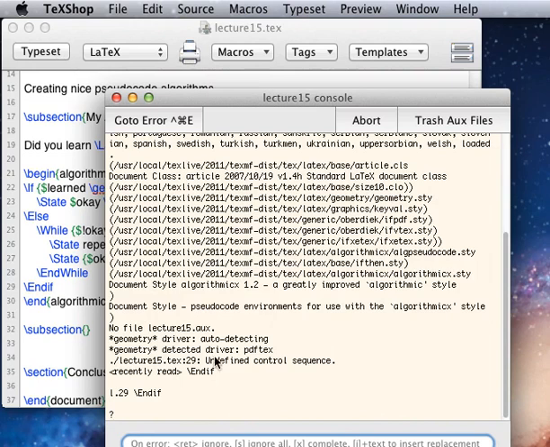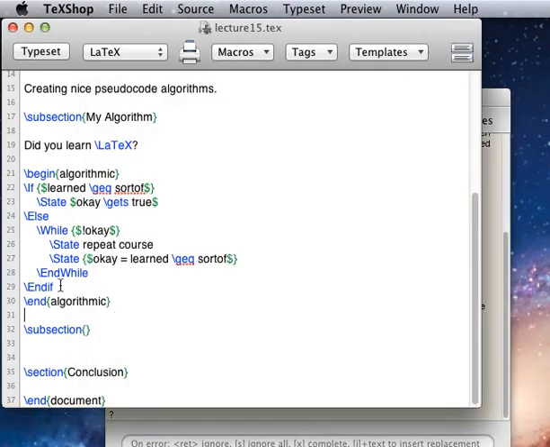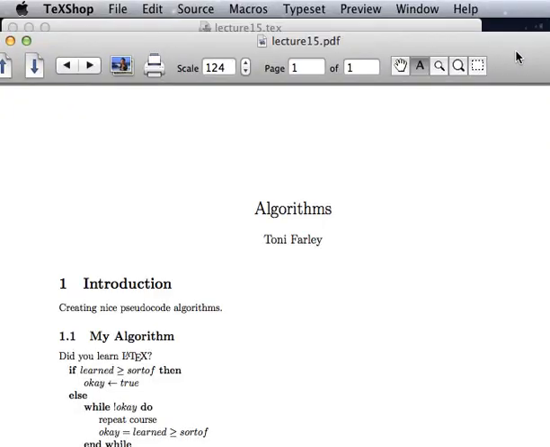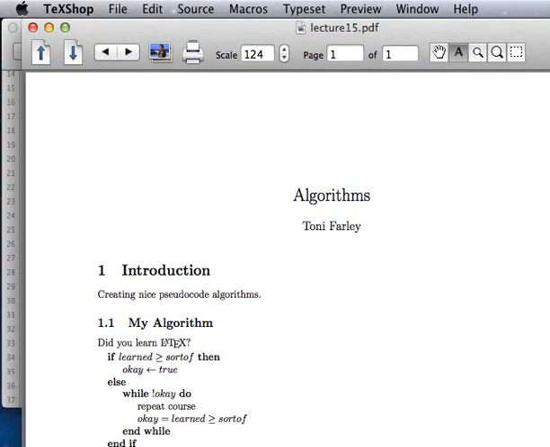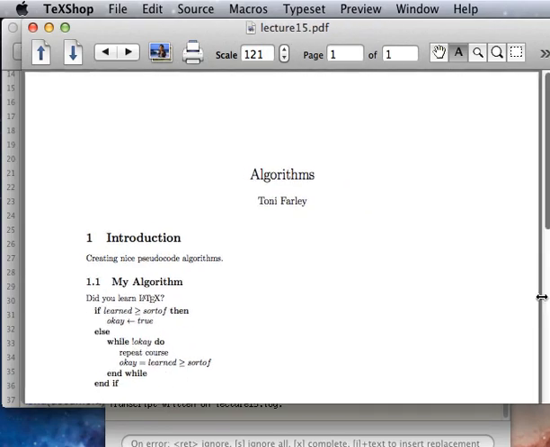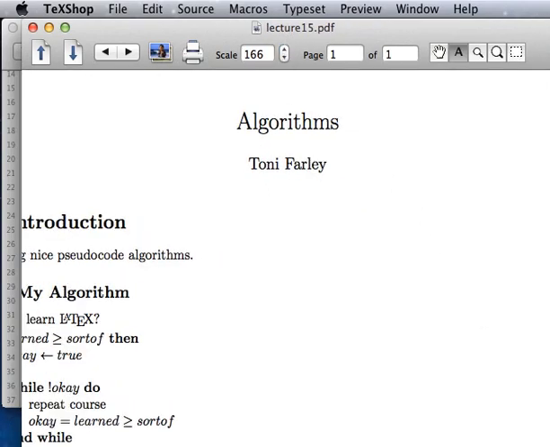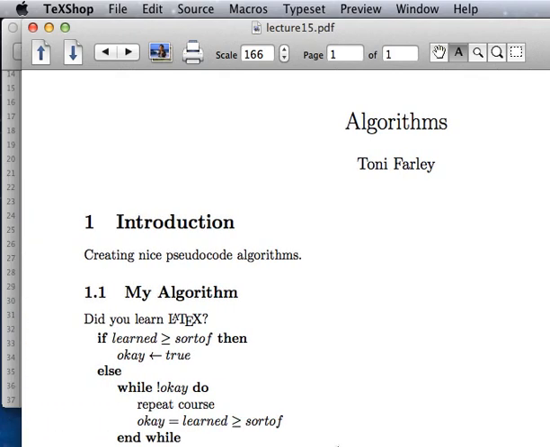We'll typeset that, and I see an error that I have an undefined control sequence on my end if, and this is because the if should be capitalized, as it was in the opening tag here. So we'll typeset that again. Get my PDF over here. And this is the PDF that was created with my pseudocode algorithm.